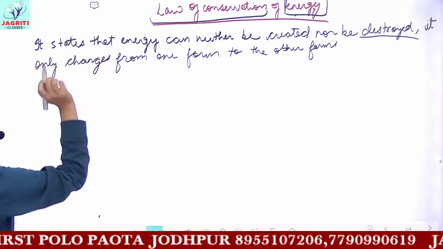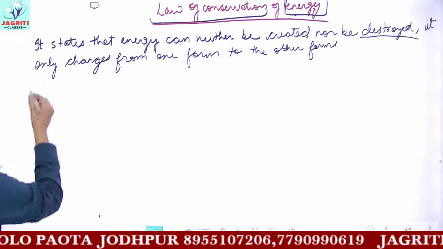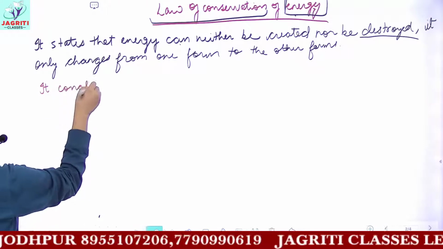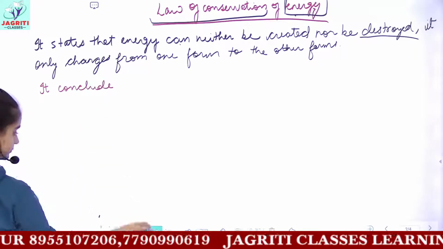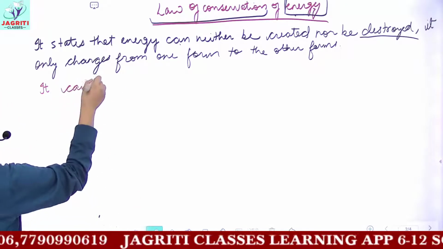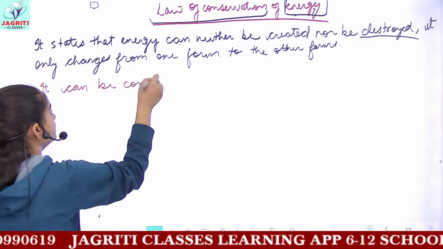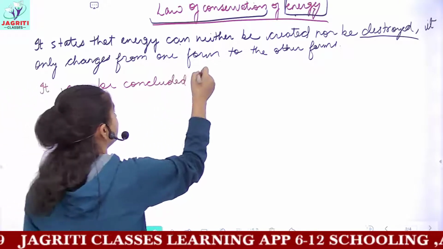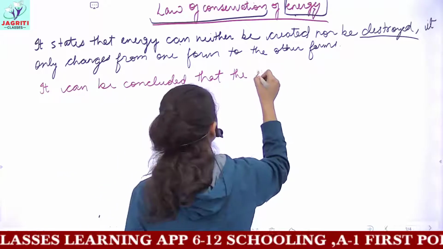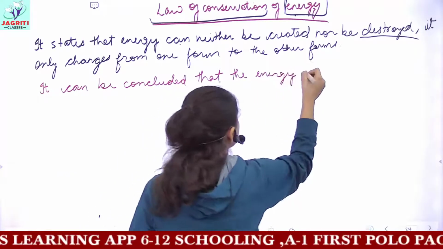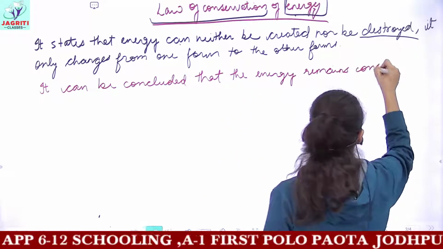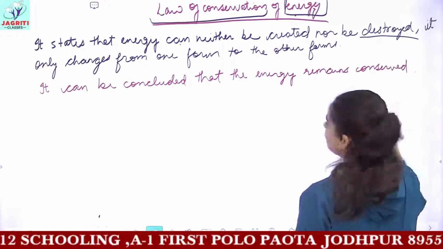Now, according to this law, you can also conclude that, therefore, it can be concluded that the energy remains conserved. What do you mean by this line, the energy remains conserved?